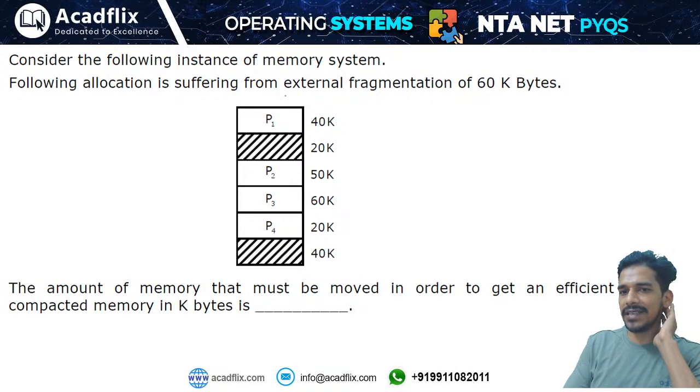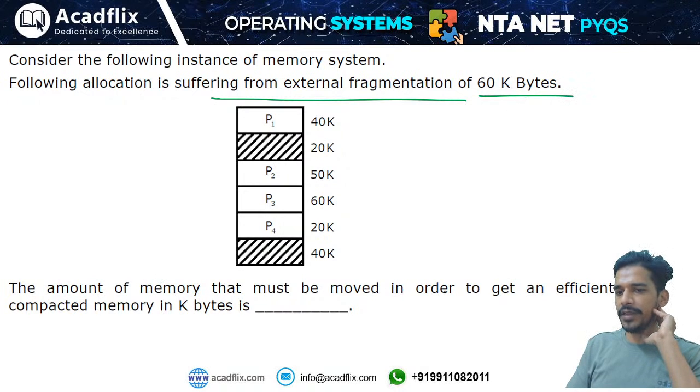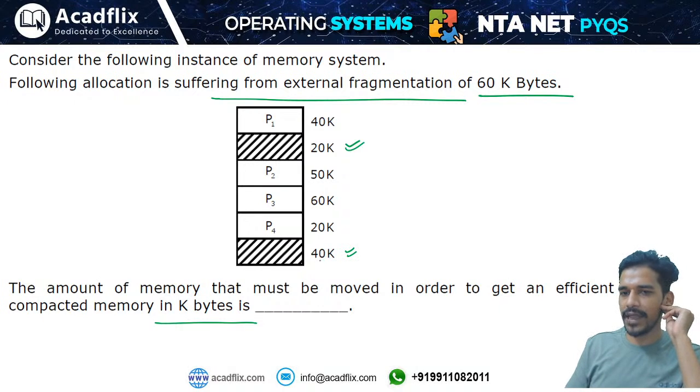The following allocation is suffering from the external fragmentation of 60 kilobytes. The amount of memory that must be moved in order to get an efficient compacted memory in kilobytes is what? So you can see here there is a 60 kilobytes external fragmentation, right? We have this free partition of 20 kilobytes and we have 40 kilobytes of free partition. So we have two options, either we can move this partition up or we can move this partition down. So compaction means we will move this partition here.